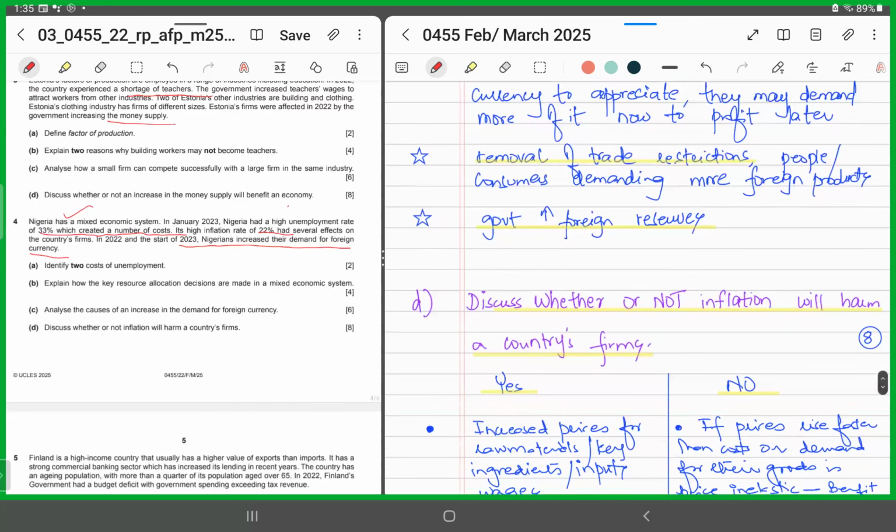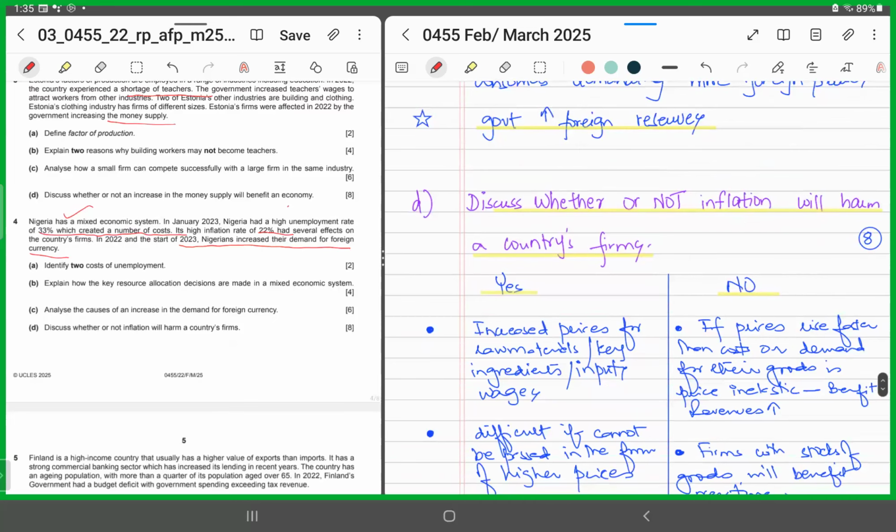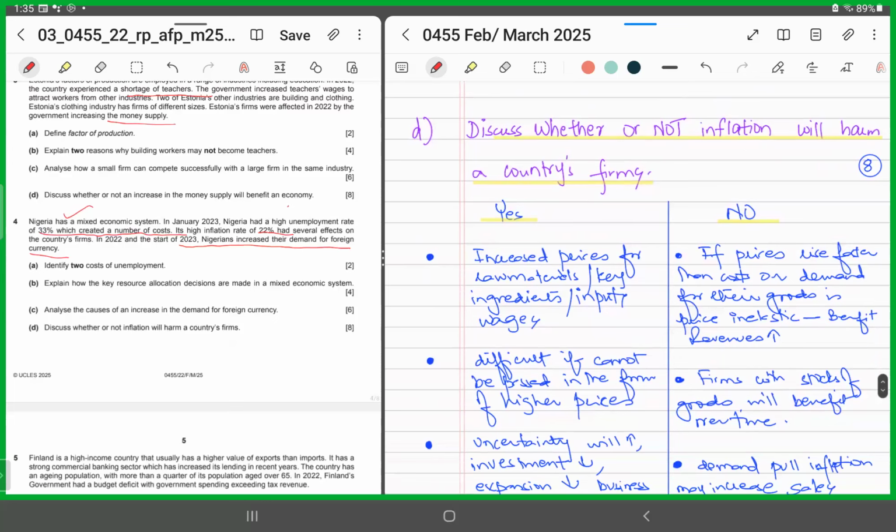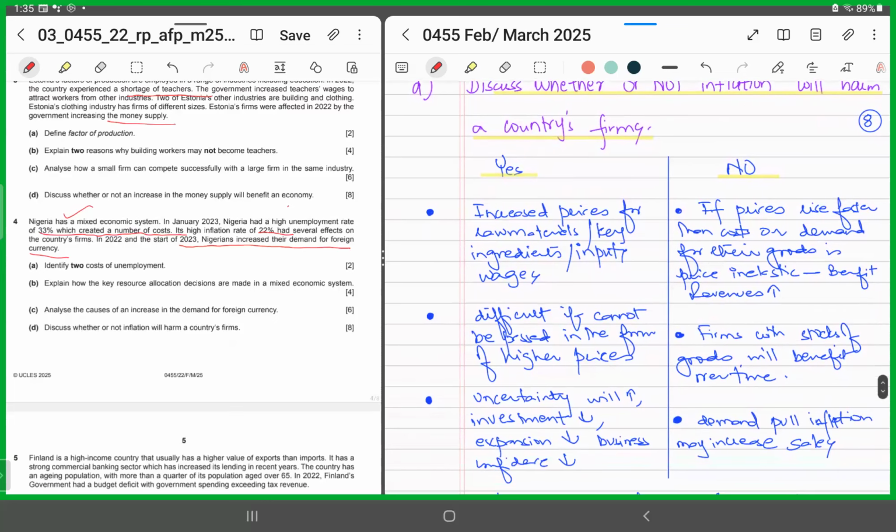Part D, discuss whether or not inflation will harm a country's firms. You could say yes, inflation could be harmful for a country's firms. Why? Because increased prices for raw materials or key ingredients would cause the prices of goods and services of that particular country to increase. And as a result, it would also cause wages to increase. So if the firms cannot pass on that increase in costs in the form of higher prices, they might find it difficult to raise the prices of their goods.